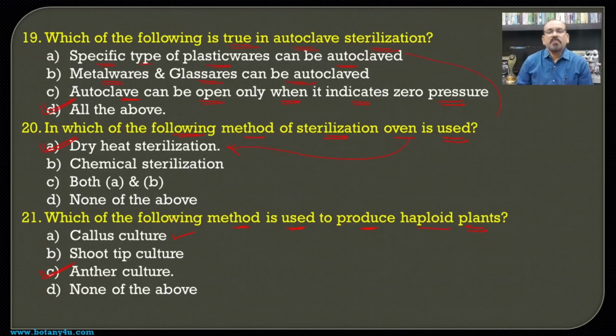Callus is formed with the help of all types of cells, even diploid and haploid, and hence it is not the answer. And shoot tips are diploid ones, and hence not responsible for the formation of haploid plants, and hence anther culture is the correct option for this question.